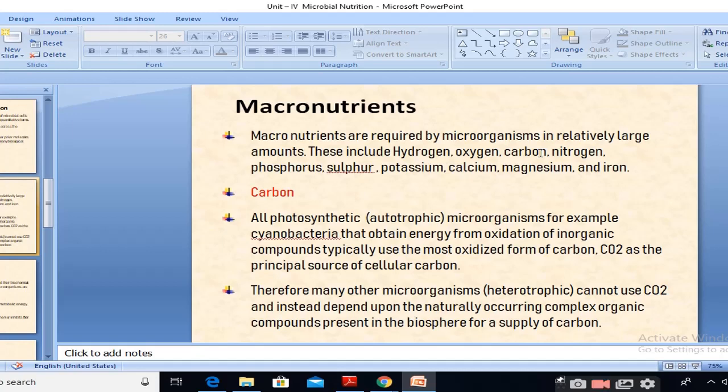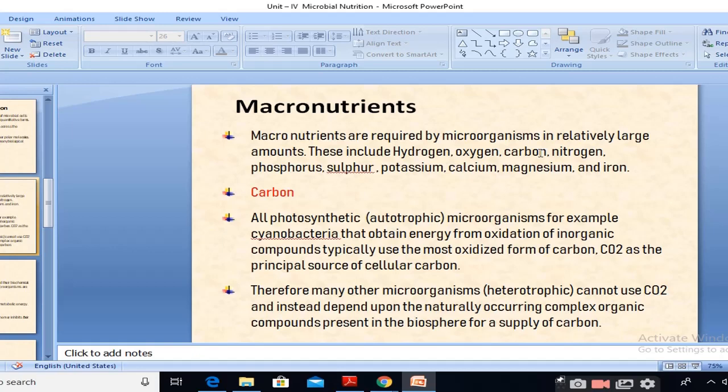there are chemical compounds which can be oxidized, and they get their carbon requirement from those. So many other microorganisms, that is heterotrophic ones, cannot use CO2 as a sole source of carbon, and instead depend upon the naturally occurring complex organic compounds present in the biosphere for the supply of carbon.